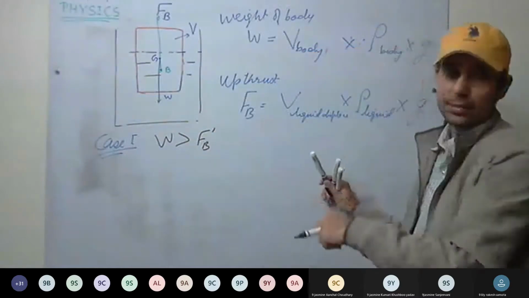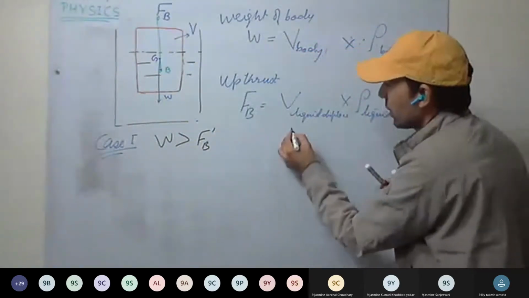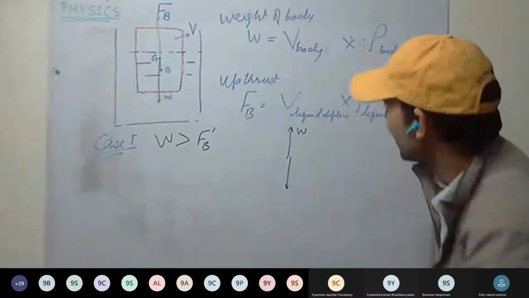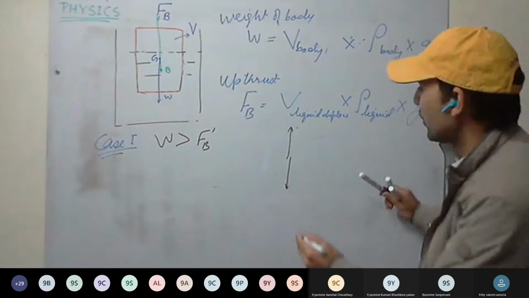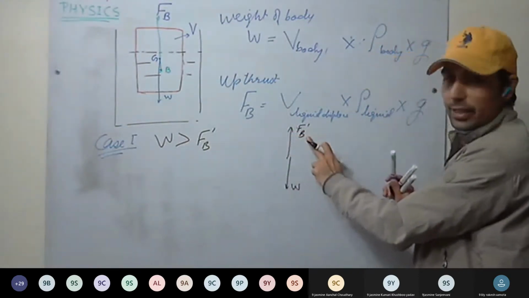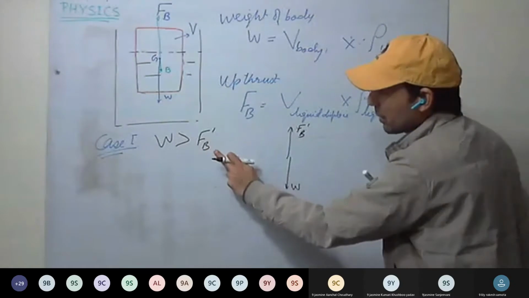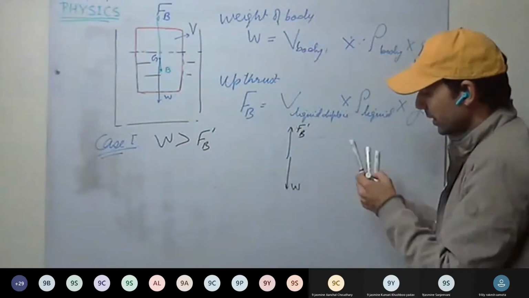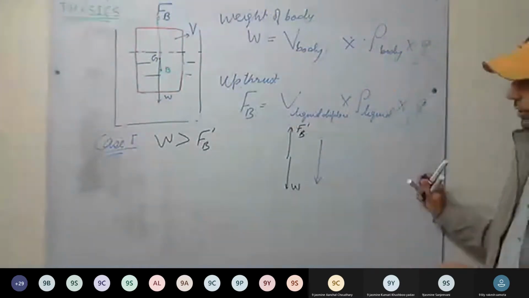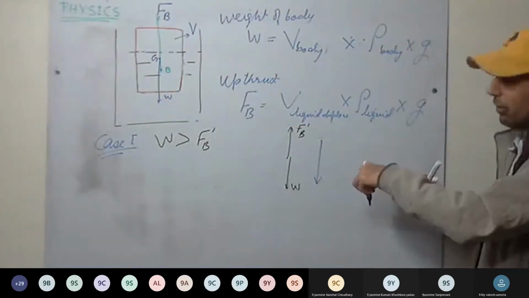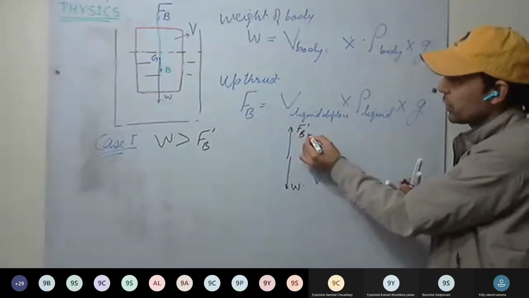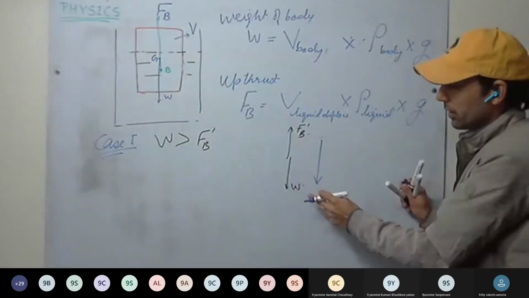At that moment, what will happen? See here, weight in downward direction, maximum buoyant force FB dash in upward direction. Here weight is more than maximum buoyant force. It means resultant will be in which direction? Resultant force will be in downward direction since weight is more than the maximum buoyant force the liquid can exert.